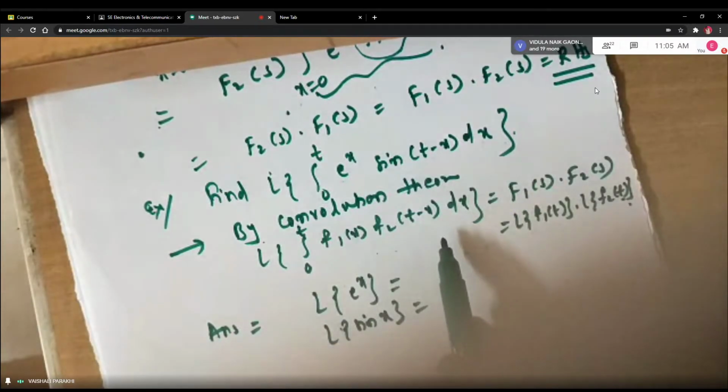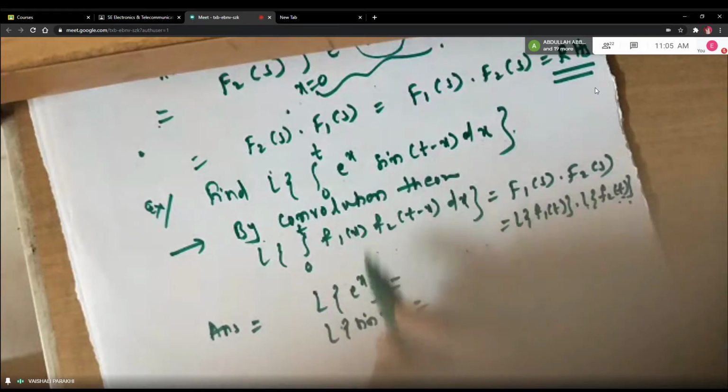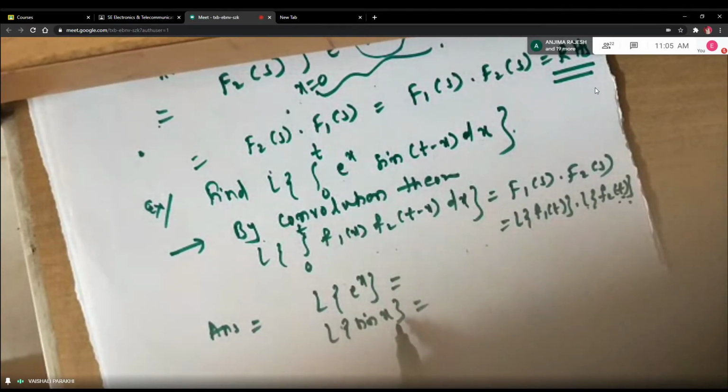See the difference, students. But when you are taking the Laplace transform of the second function, we don't take the Laplace transform of f2 of t minus x. We take it as f2 of t. Understood? So function of t. So if you want, you can take this as e raised to t and sine of t. It doesn't make any difference, but don't take it as t minus x for the second function. You have to take the original function by ignoring t minus x. Is that clear, students? So what is Laplace of e raised to x? Anybody?